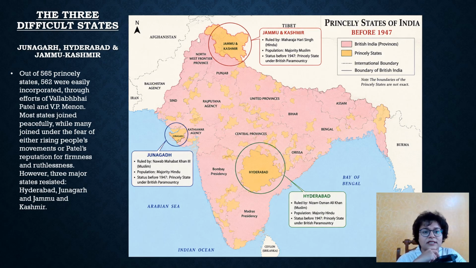Out of the 565 princely states, 562 were easily incorporated into India through the efforts of Patel and VP Menon. Most states joined peacefully, while many joined under the fear of either rising people's movements or Patel's reputation for firmness and ruthlessness. However, there were three major states which resisted, and they were Hyderabad, Junagadh, and Kashmir, and we are going to discuss them in detail. Here is a map. You can pause the video and have a closer look at the map of the three difficult states.